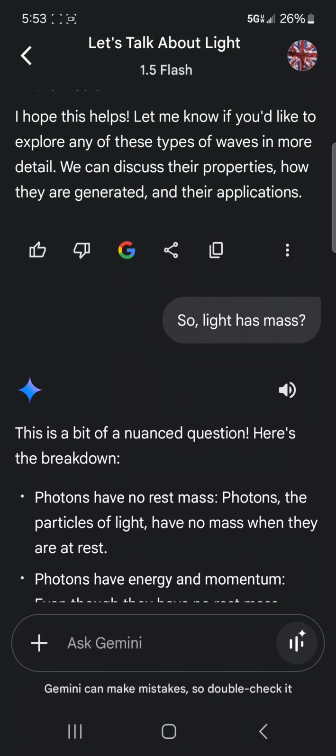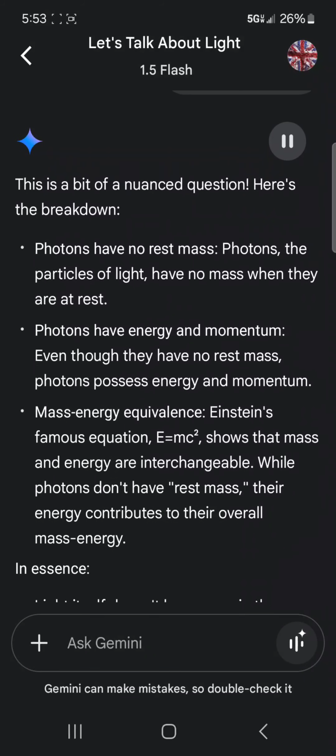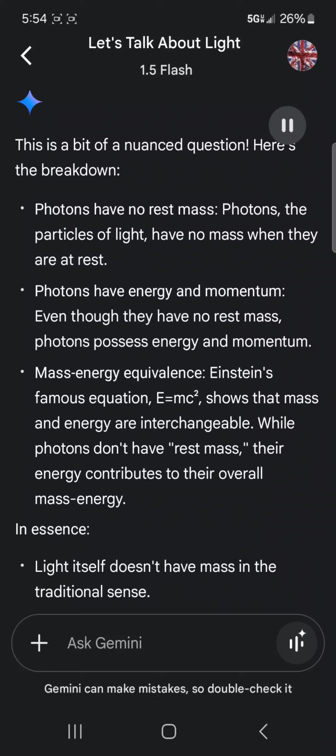So light has mass? This is a bit of a nuanced question. Here's the breakdown. Photons have no rest mass. Photons, the particles of light, have no mass when they are at rest. Photons have energy and momentum. Even though they have no rest mass, photons possess energy and momentum.